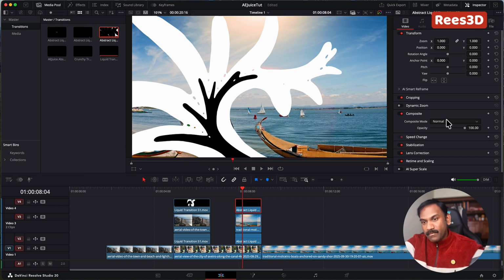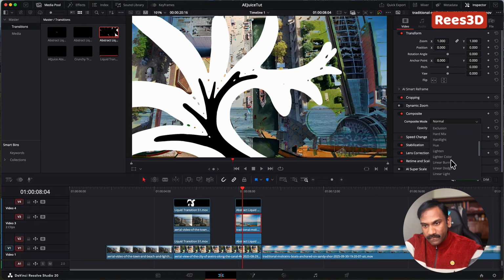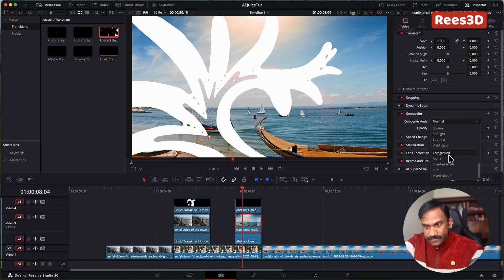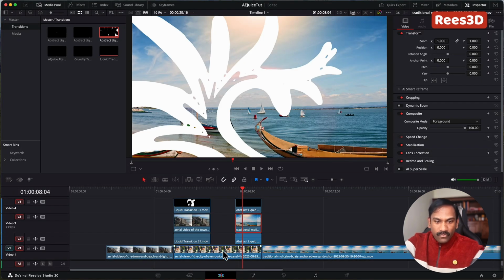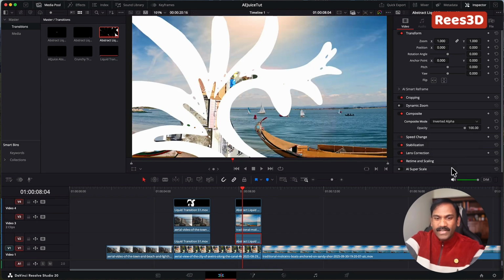So I'm going to change the composite from normal to add. That removes that. That's good. In the second clip, we want to show the next clip, which is below it. For that, I'm going to choose composition, and I'm going to choose foreground. There you go. And one last thing that we have to do down here is change the composite. Last time what we did was composite to inverted alpha. All right, and let's see what result we get.